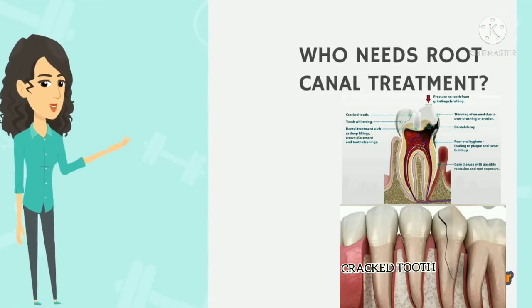If the pulp becomes injured or diseased, it cannot repair itself and the tissue dies. If there is a deep cavity, a cracked tooth, or a loose filling, bacteria can enter the pulp. The bacteria will eventually destroy the pulp.